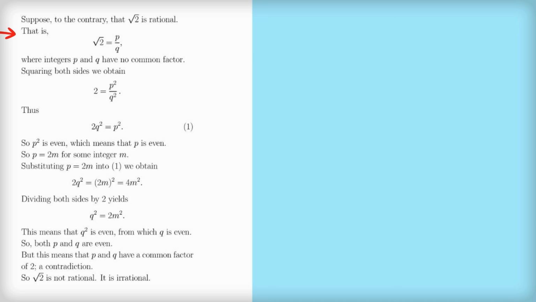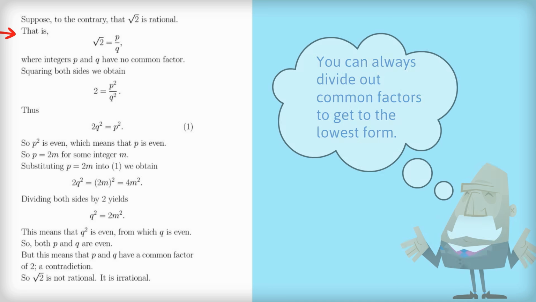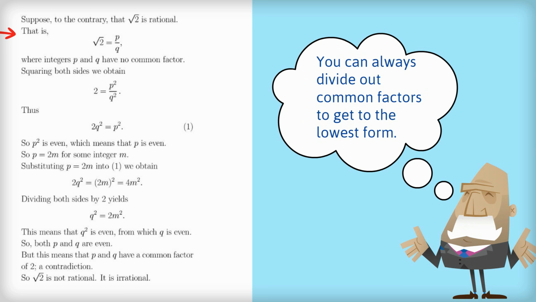By no common factor, I'm talking about the process we learned about in high school or primary school, where when you've got a fraction, you can always divide out the common factors until you get down to the fraction in its lowest term, or simplest form, whatever you call it. So however we start expressing the square root of 2 as a fraction, we can always get rid of all the common factors, and we'll end up with a p and a q that have no common factors.